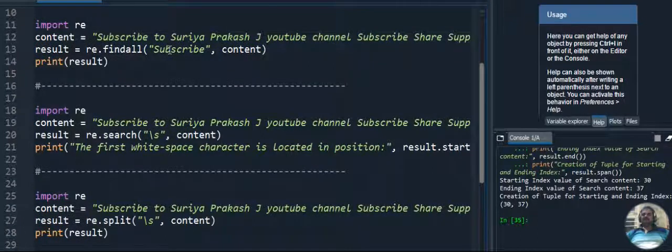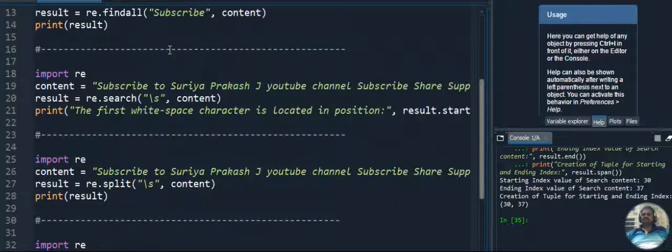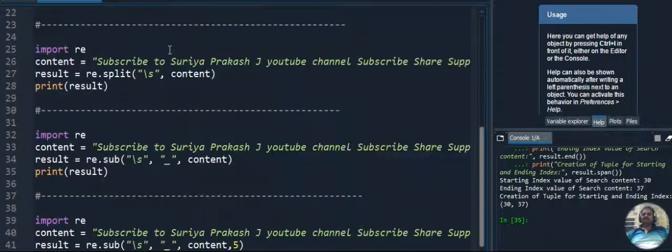And third one, we had the white space, where the white space, meaning the tab space, started in the given paragraph, that also we identified. Next to that, how to split the entire paragraph into strings, that also we did with the split method. And next we identified the substitute method, meaning the sub method, replacing the tab space with underscore, that also we did.